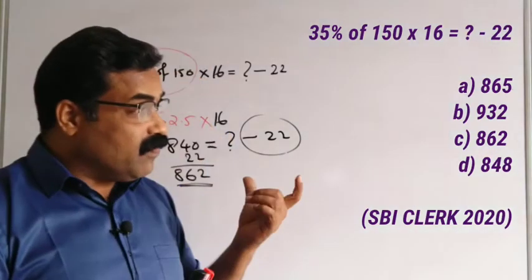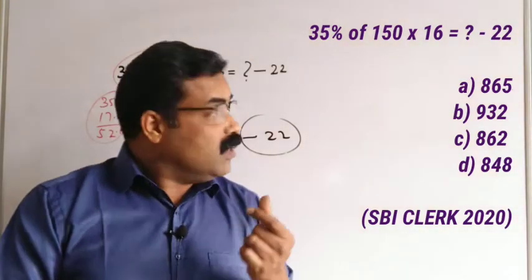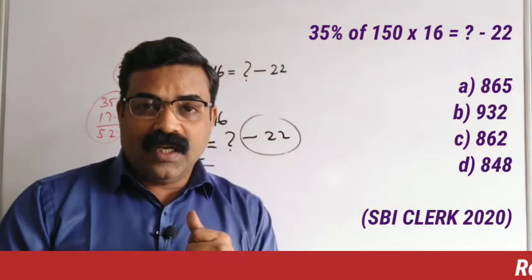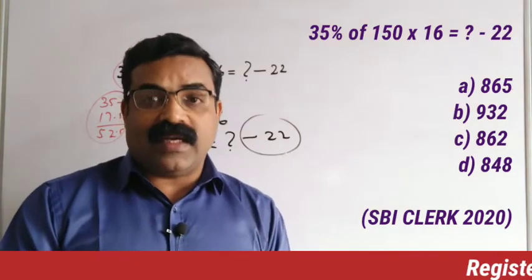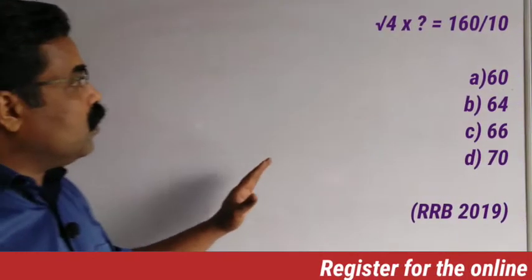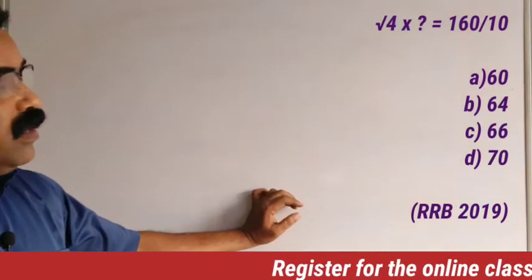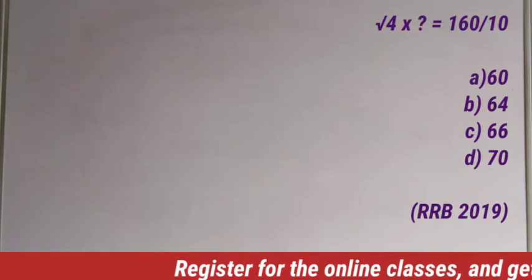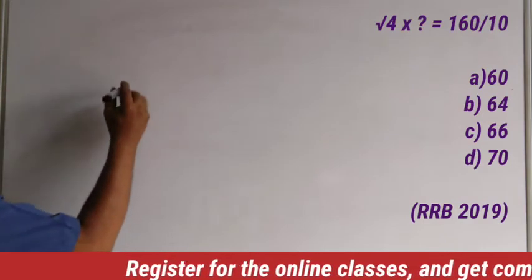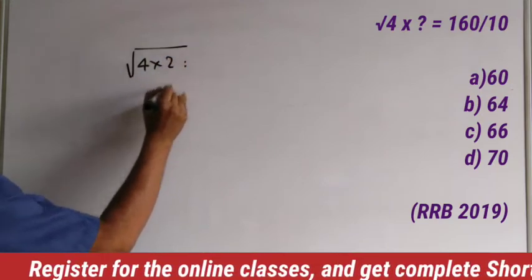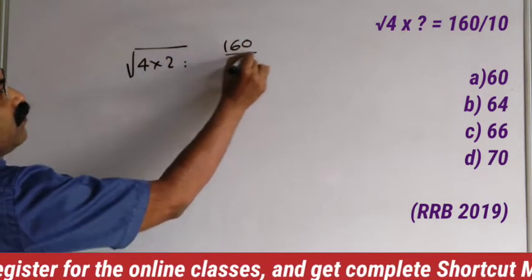So this is one of the very important questions selected from SBI Clerk 2020. So let us go with more and more examples. Here is your next question. The next question is root 4 into question mark is equal to 160 divided by 10. Let us write the same question once again and solve it. Root 4 into question mark is equal to 160 divided by 10.